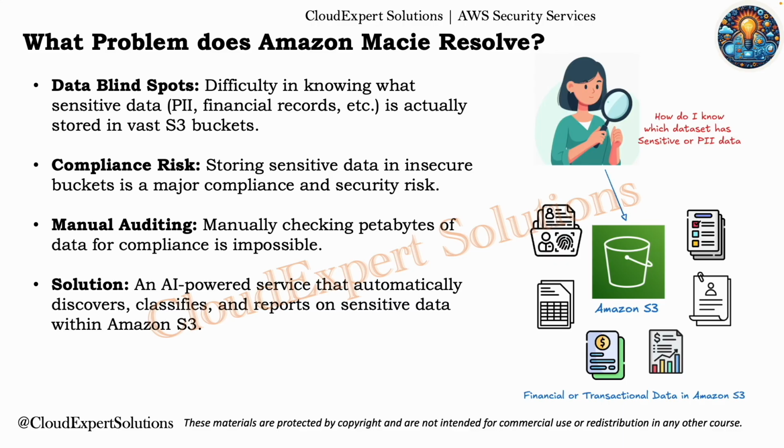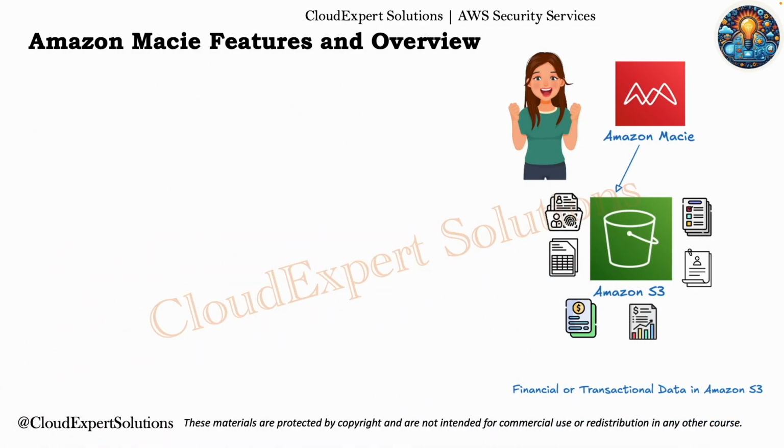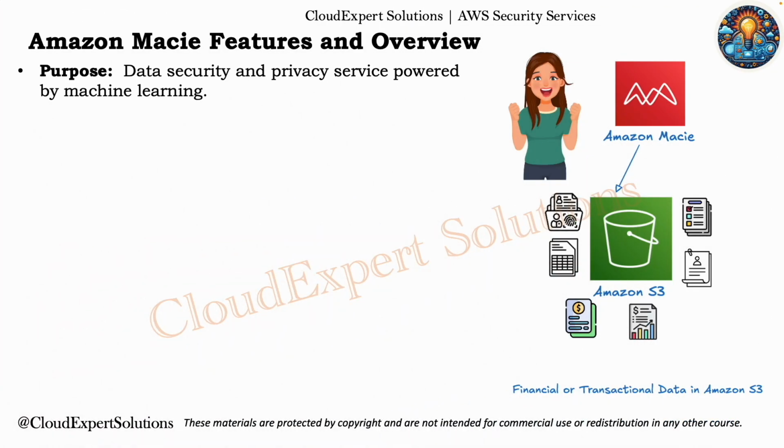That is where Amazon Macie comes in. Amazon Macie resolves this by automatically discovering sensitive data. It uses machine learning to find, classify, and report on sensitive information in your S3 environment. At its core, Amazon Macie is a data security and privacy service powered by machine learning.